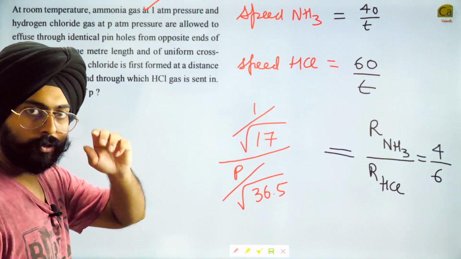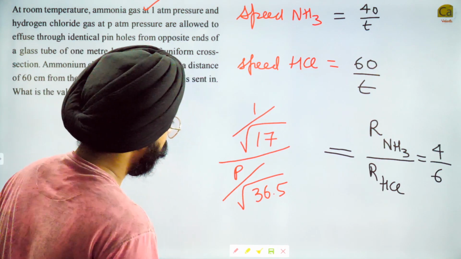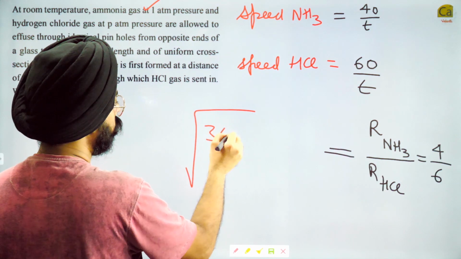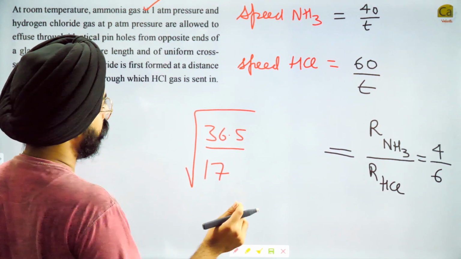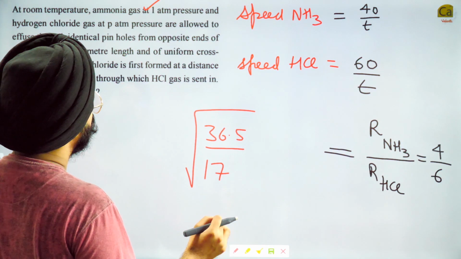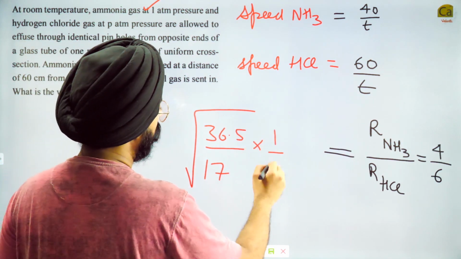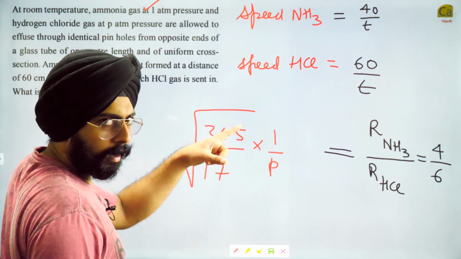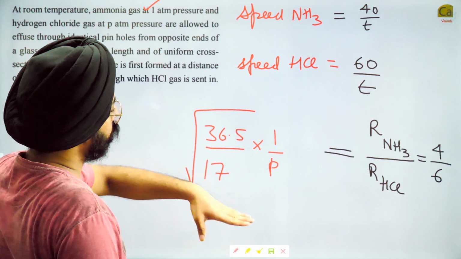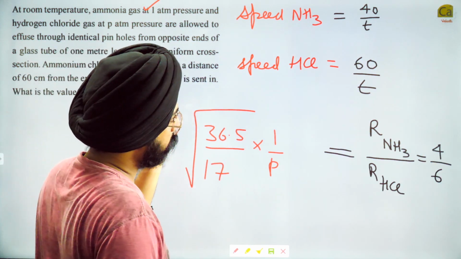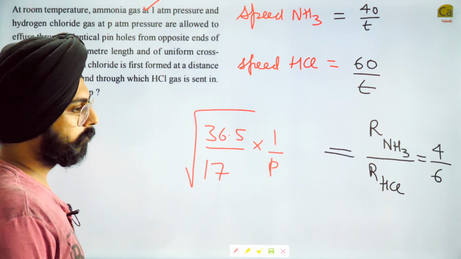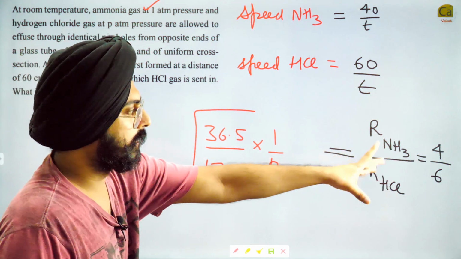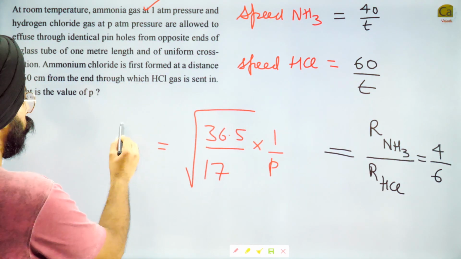Now can we solve the question? So my question very simply becomes root of 36.5 divided by 17, that was it, yes, into 1 by P. I hope I'm doing it correctly. 1 by root 17 and P by 36.5. 36.5 comes up. Cool. So this is equal to 2 by 3. So let's write 2 by 3 here.